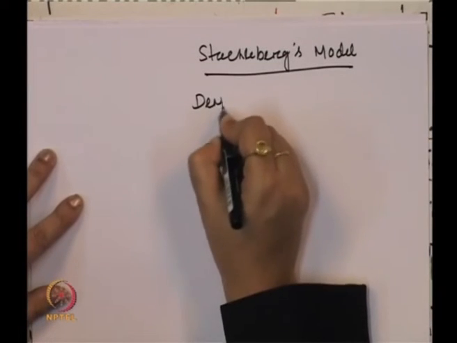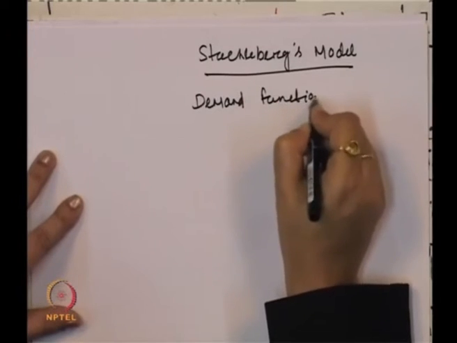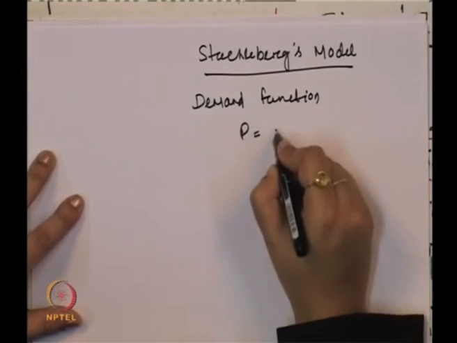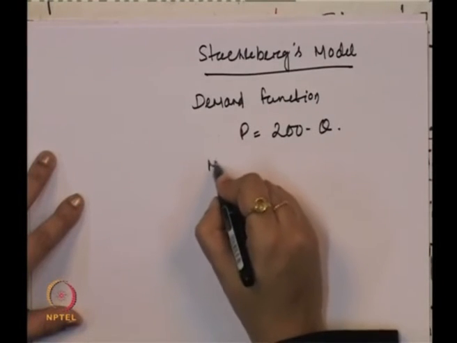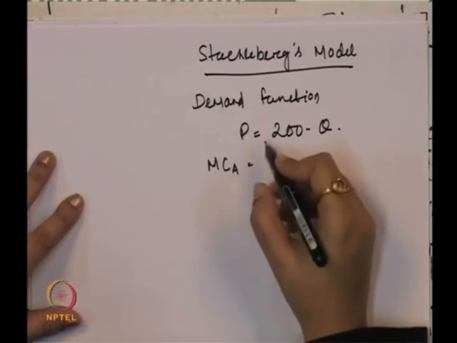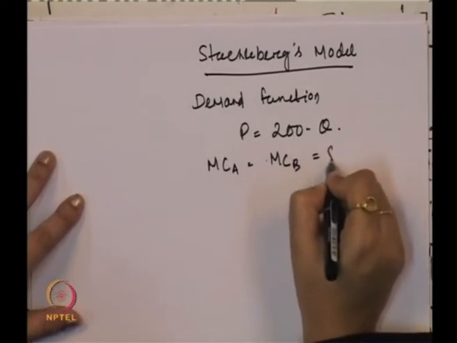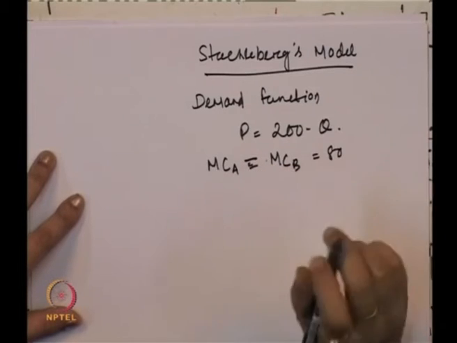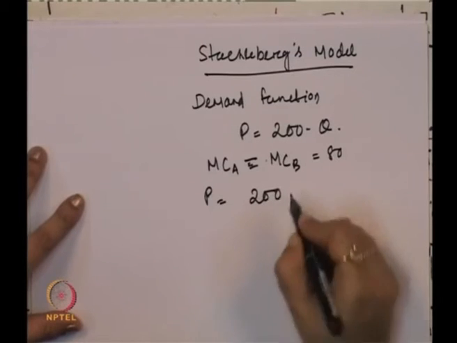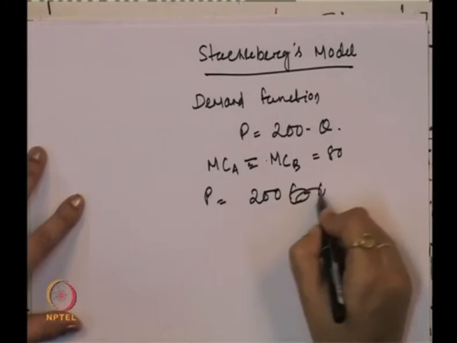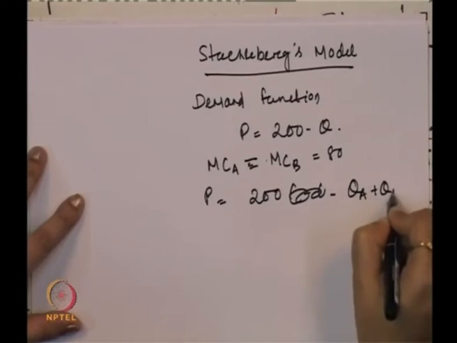We have a demand function, P equal to 200 minus Q, and cost is fixed, so MCA and MCB are equal to 80. So P we can also say is 200 minus (QA plus QB).